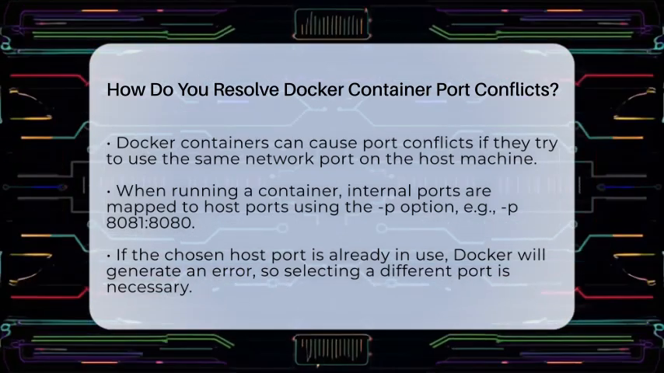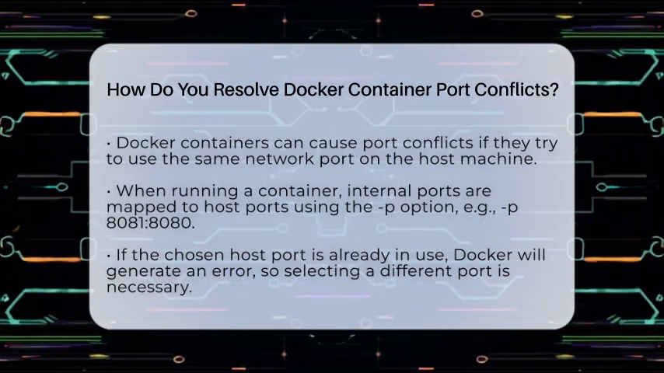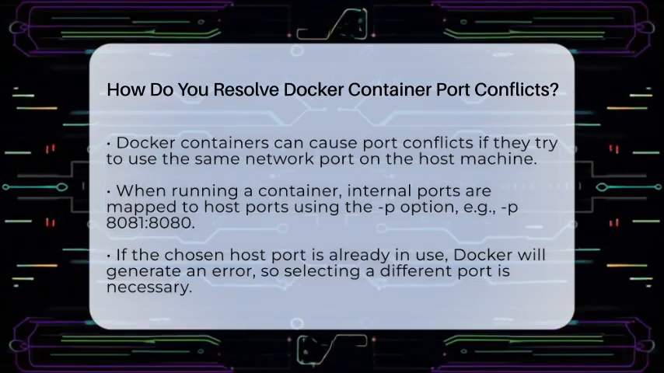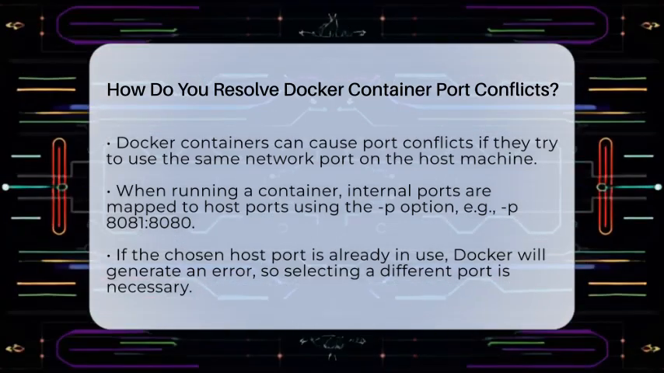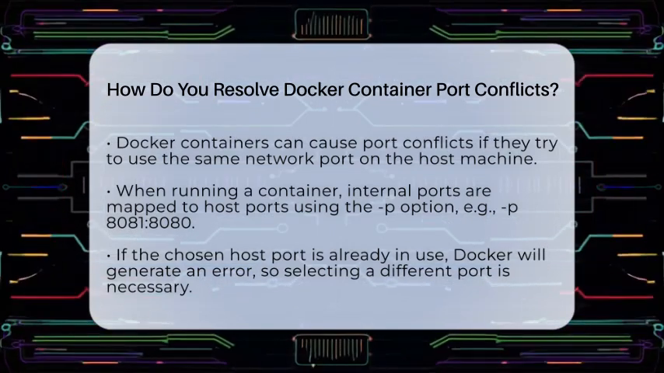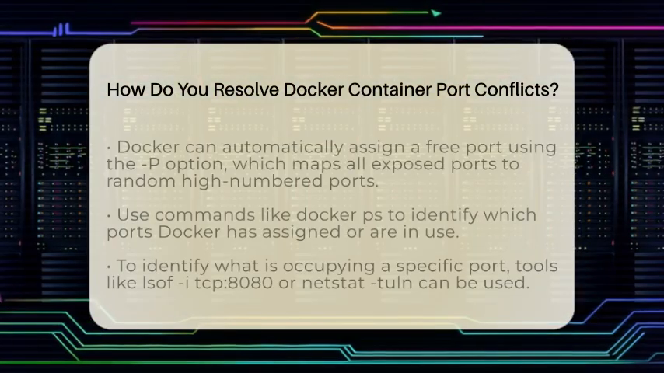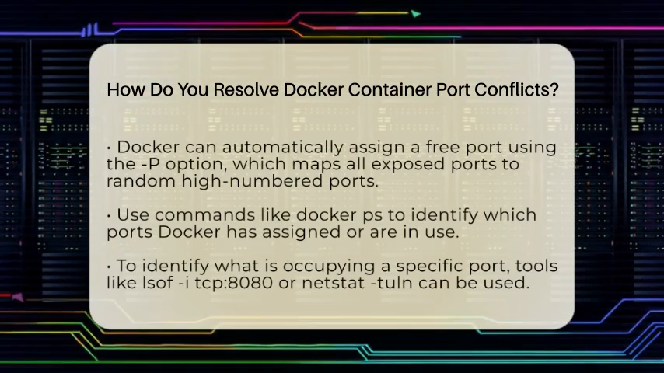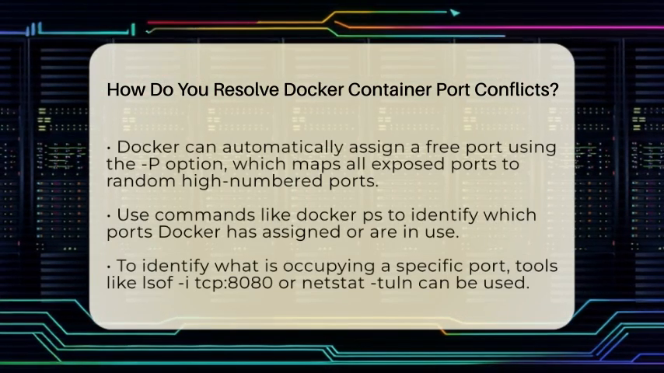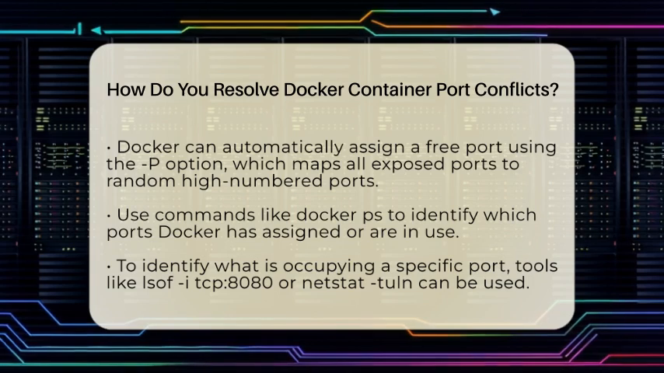To avoid this, you can choose a different port on your host machine. Just use the -p option with a different host port, like docker run -p 8081:8080 my-app. This way, your container still listens on port 8080 internally, but your computer uses port 8081 to connect.